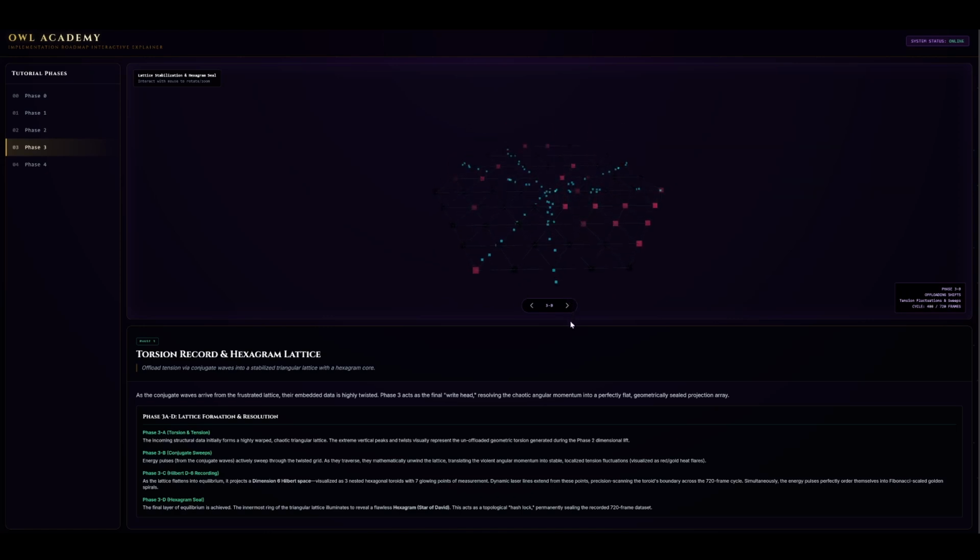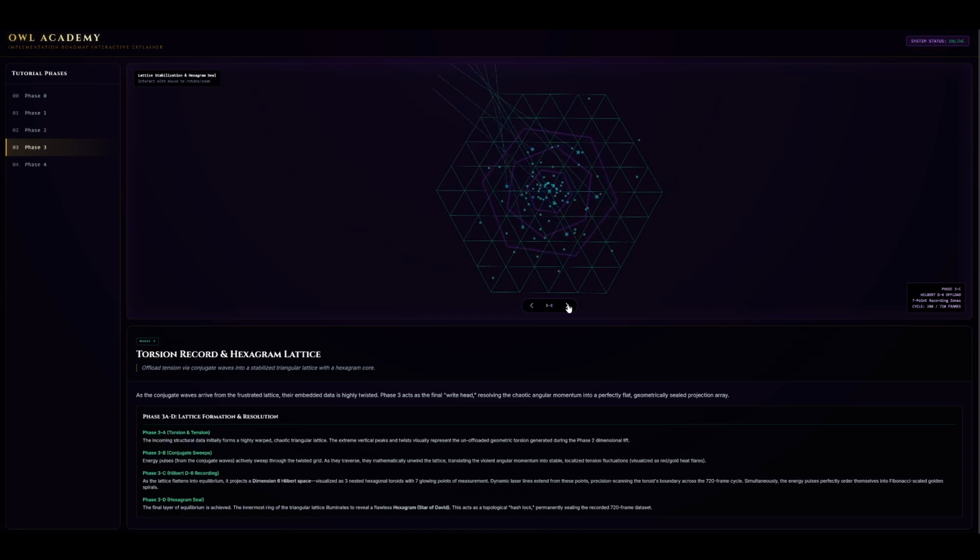As they traverse, they mathematically unwind the lattice, translating the violent angular momentum into stable, localized tension fluctuations, visualized as red/gold heat flares. As the lattice flattens into equilibrium, it projects a dimension 6 Hilbert space, visualized as 3 nested hexagonal toroids with 7 glowing points of measurement. Dynamic telemetry lines extend from these points, precision scanning the toroid's boundary across the 720-frame cycle.